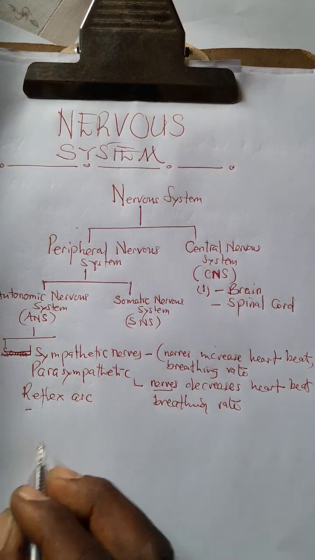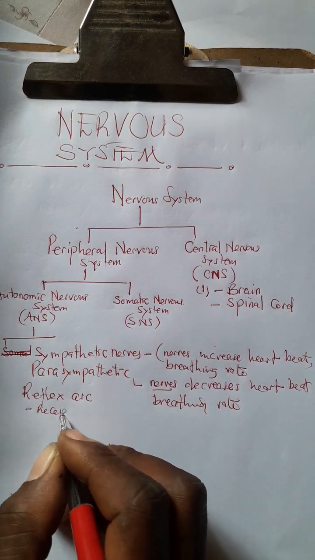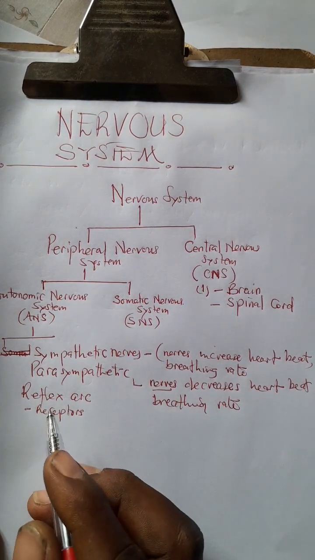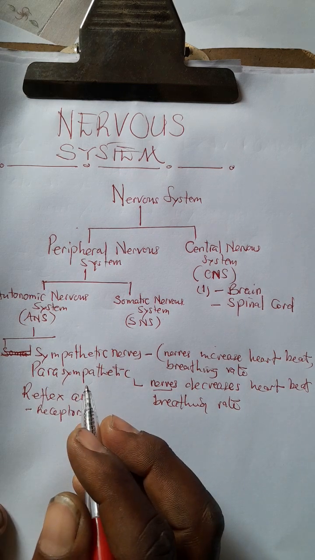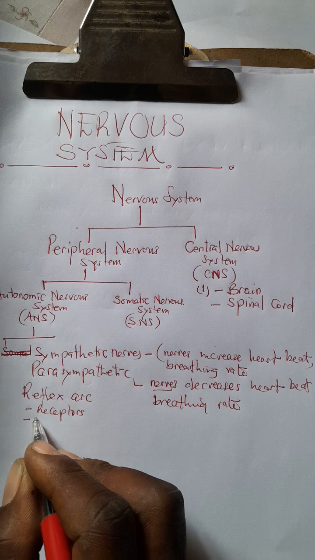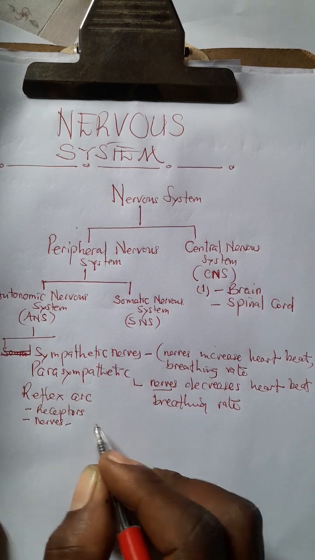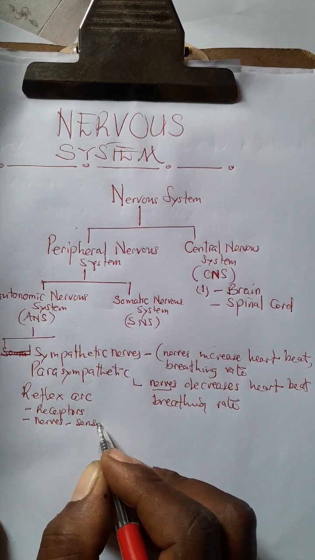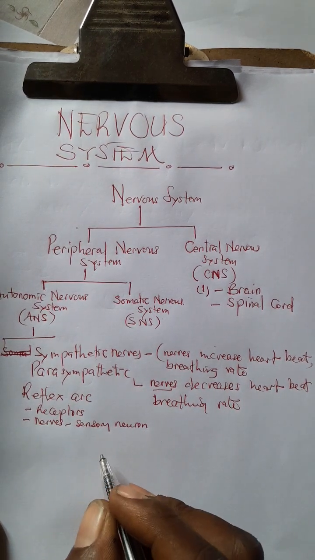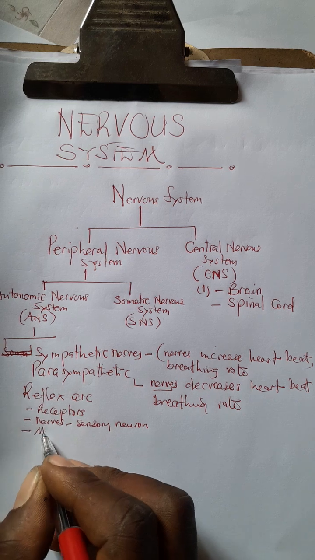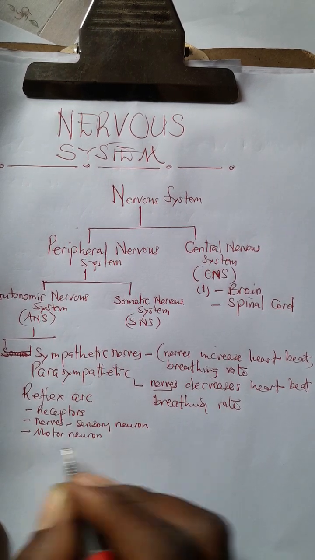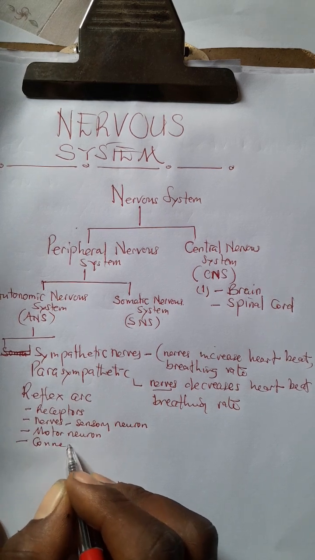which we're going to look at in my next lesson. The reflex arc is made up of receptors. Remember, I already mentioned the role of the receptors, which receive and interpret the stimulus and convert that into an impulse. So we've got the receptors, then we've got nerves. Which nerves are we talking about? We've got the sensory neuron, or afferent neuron, as well as the motor neuron, as well as the connector neuron.